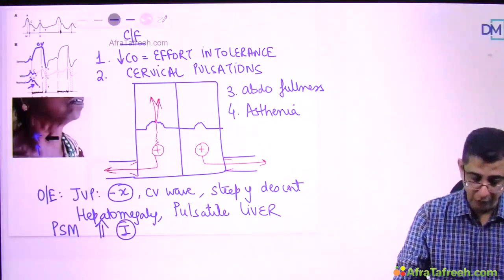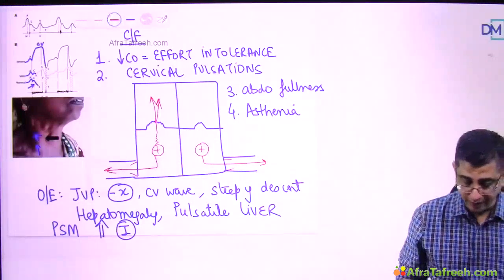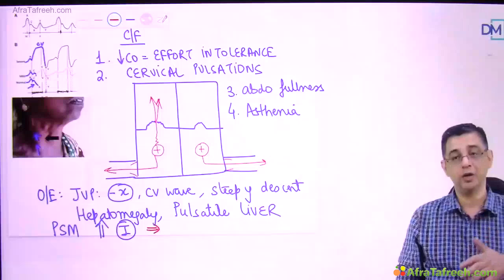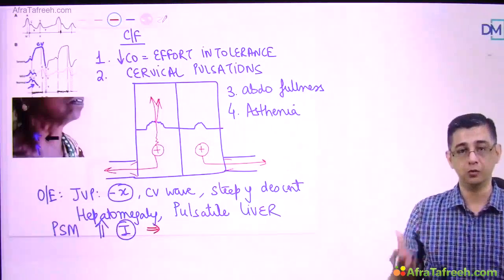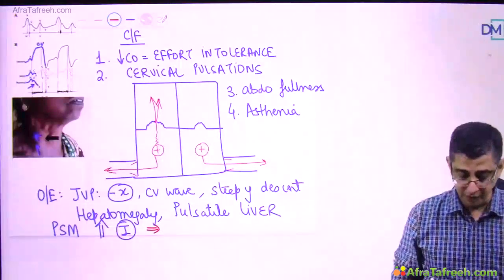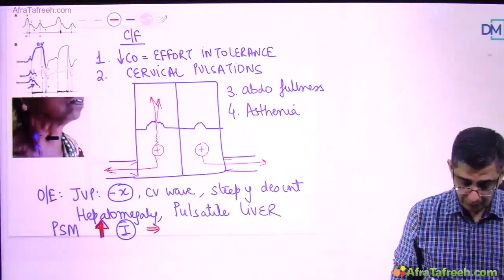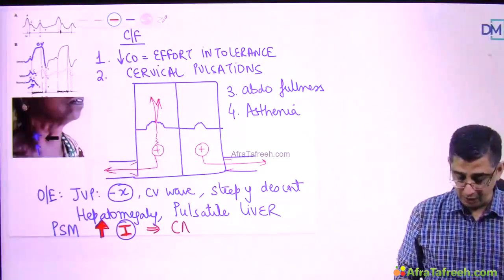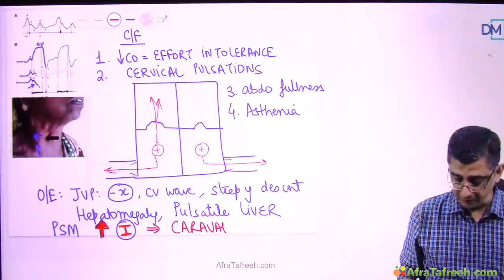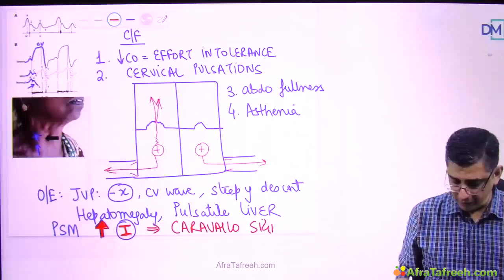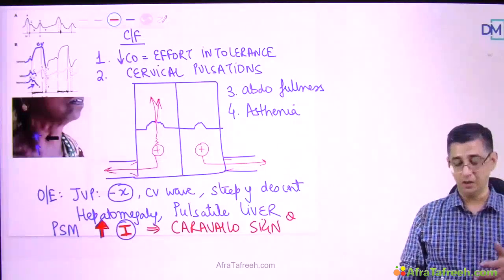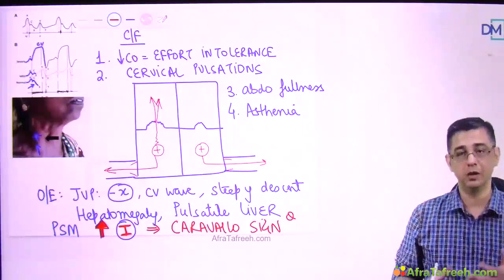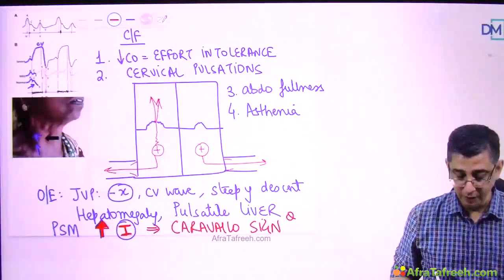As I've highlighted before you, all right-sided events tend to increase with inspiration, primarily because more blood is coming, so more turbulence would be present. So this pansystolic murmur of tricuspid regurgitation increasing on inspiration will differentiate it from the murmur of mitral regurgitation, and this is what you read about Carvallo sign. Though Carvallo sign is, I would like to say, more asked in university exams, still because it is mentioned in the book, I have mentioned it here.